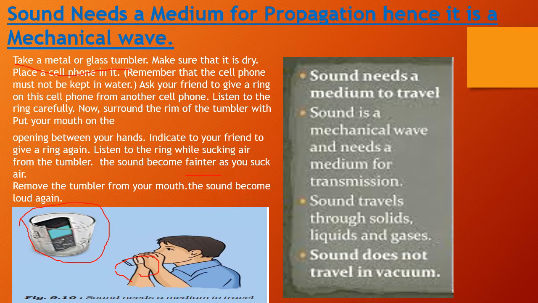By this simple activity, we can confirm that sound needs a material medium for its propagation, or for its motion. Propagation means traveling of a wave from one place to another place. It is not an experiment, children, we can say it is an activity. With this activity, we can confirm that sound needs a material medium for propagation. Hence, it is a mechanical wave.